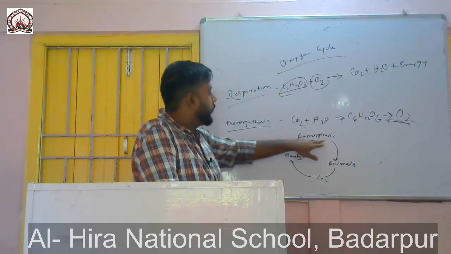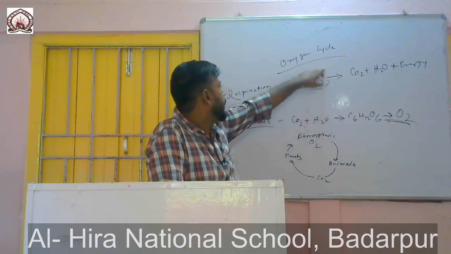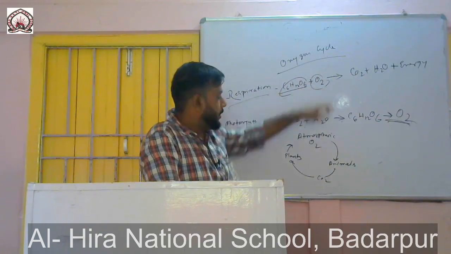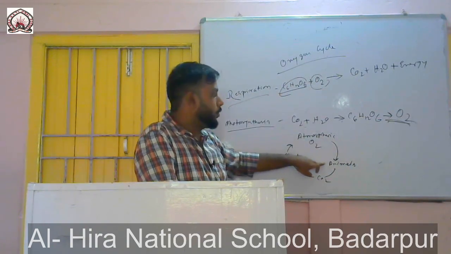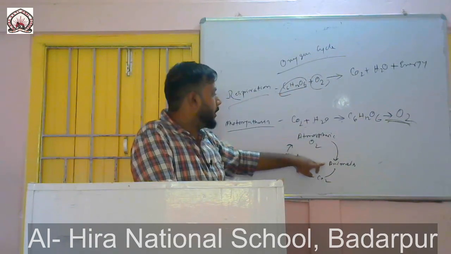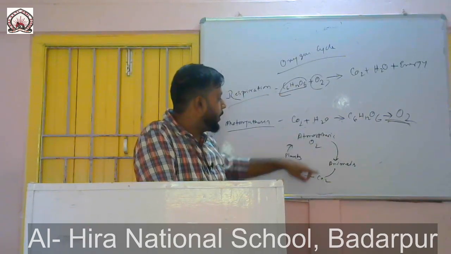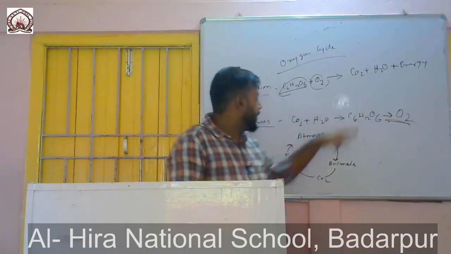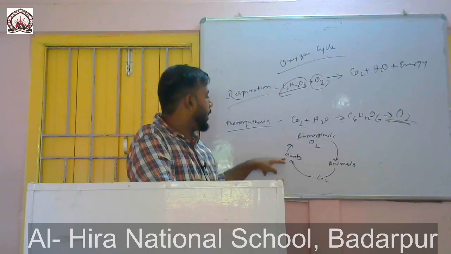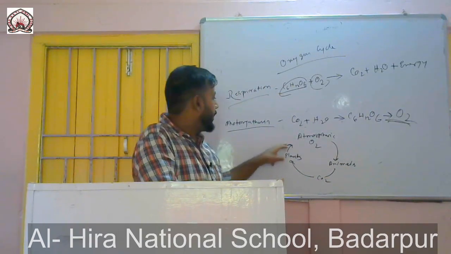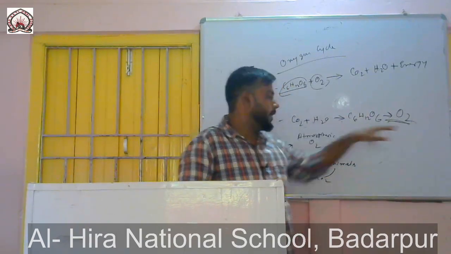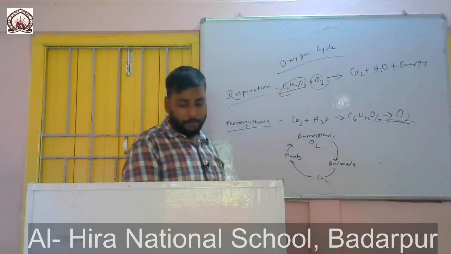From the atmosphere, animals will use the oxygen and break down their food to produce energy, and during the process, carbon dioxide will be liberated, and this carbon dioxide will be used by plants to prepare food, and they will liberate oxygen, which will be back into the atmosphere.